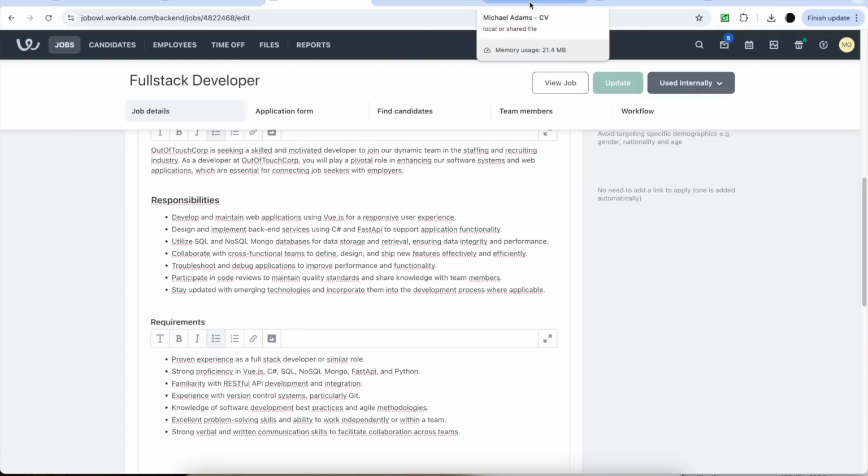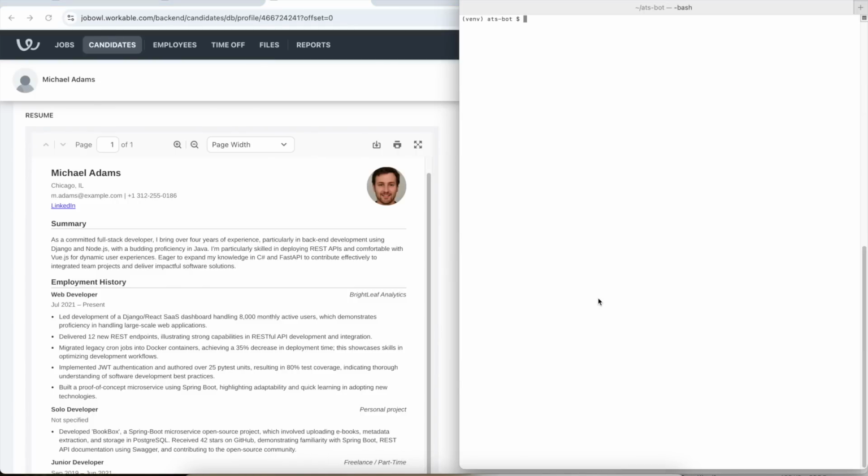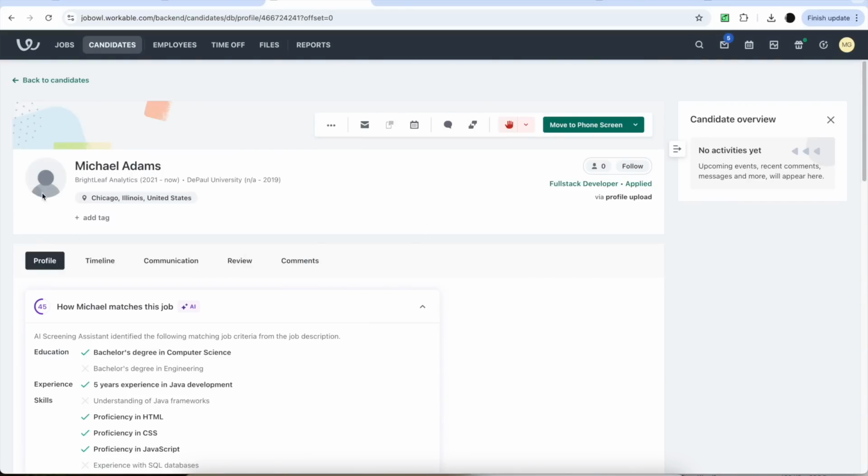Let's actually verify that it gets passed by the auto-rejection bots. Resume updated. Let's now go in and run the auto-rejection bot. Reading the post keywords, reading the keywords in the resume, and we got 8 out of 11 keywords matching, and the candidate was passed. This is what we need to happen. No rejection, and now this resume lands in the hands of a hiring manager.